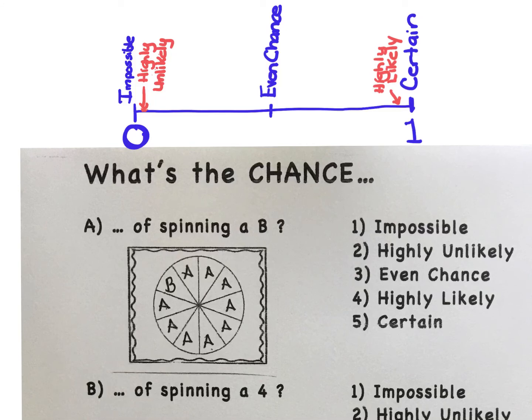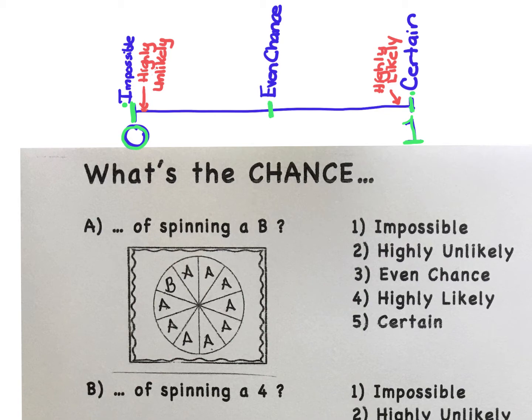Welcome to the video activity called What's the Chance? Let's take a look at our probability scale, which measures chance. We know our scale starts down here at 0. When something has a 0 probability, it is what we call impossible. On the other end of the scale, if something has a probability of 1, that is what we call certain. If the probability lies right in the middle, it's what we call an even chance.